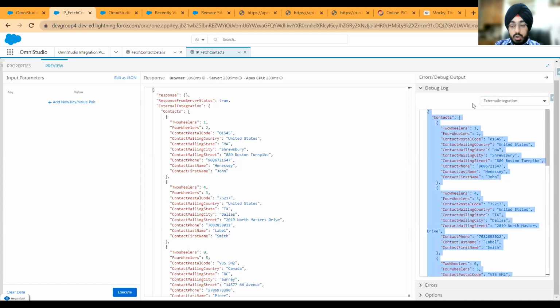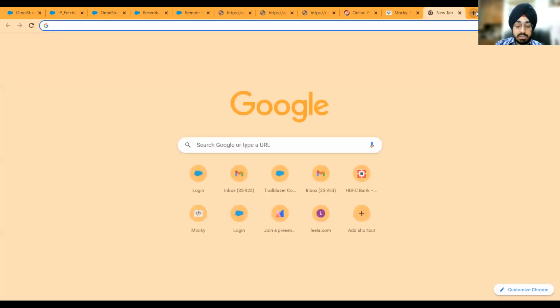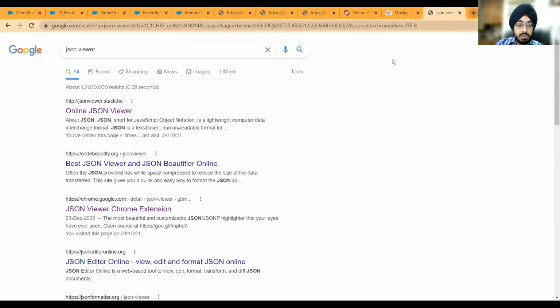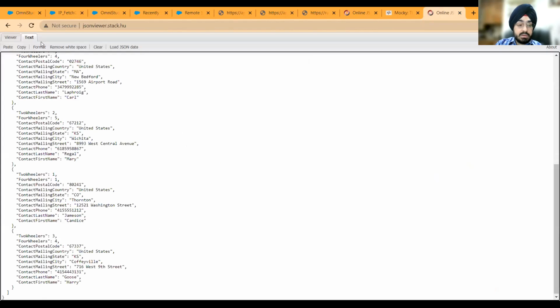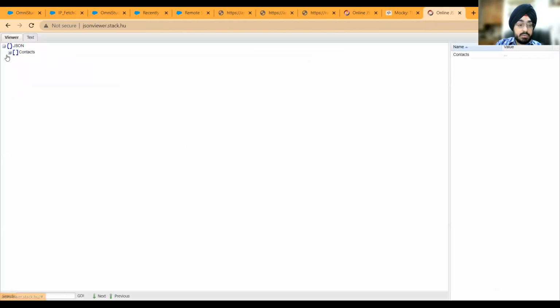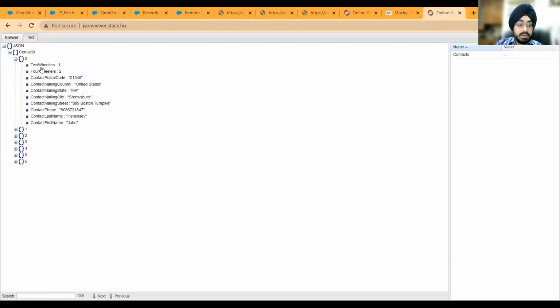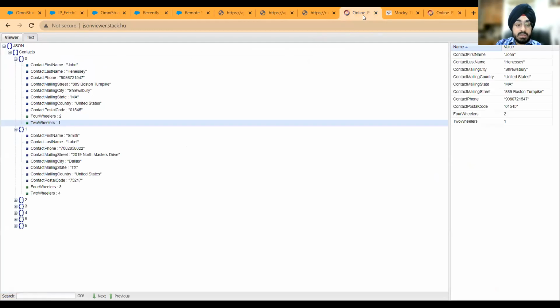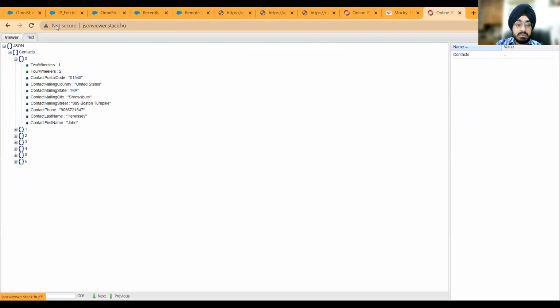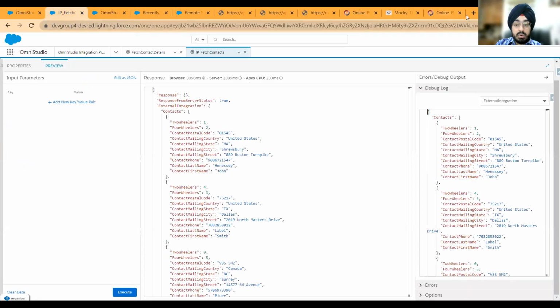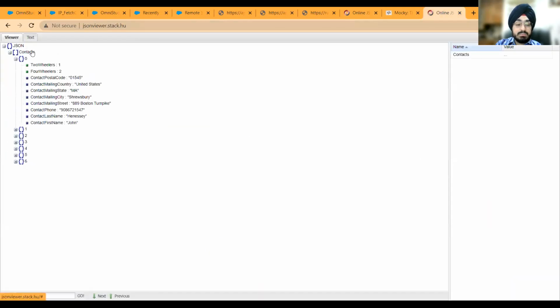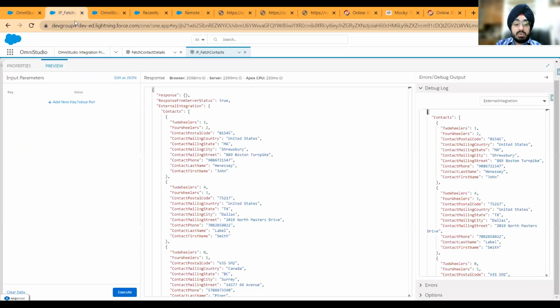Now you might want to copy this, go back to the JSON viewer, paste it here, format, and view. So it matches what was here, right? It's the same thing, correct? Now a lot of times you might have a requirement that, hey, contacts is not something that we want to return. We want to return multiple contacts in the parent node.